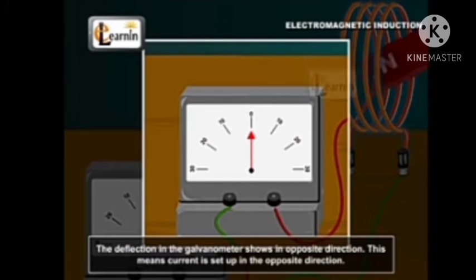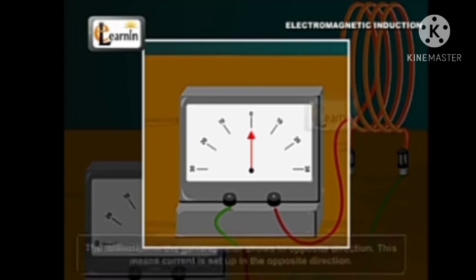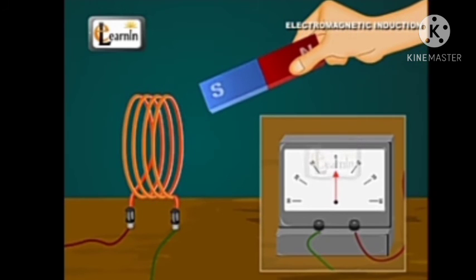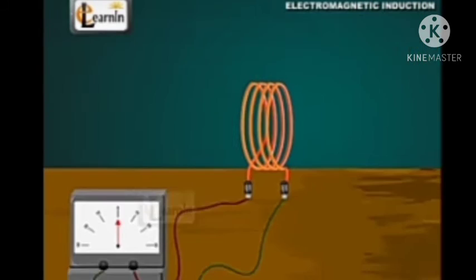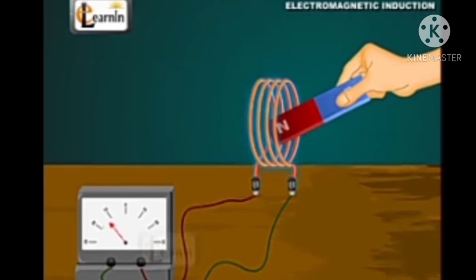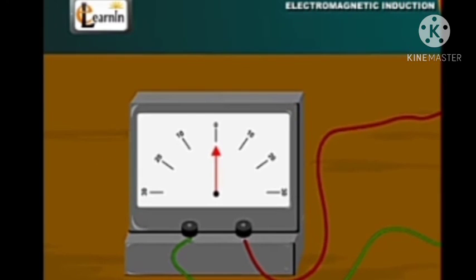This means that the current is set up in the opposite direction. Similarly, when we move the south pole towards this circular coil, the galvanometer shows deflection. So when we move the magnet in and out of a circular coil of copper wire, current flows through the coil, as you can see the needle is deflecting.